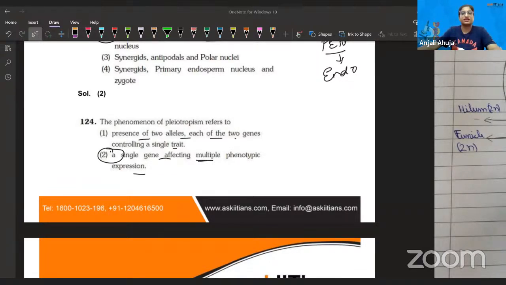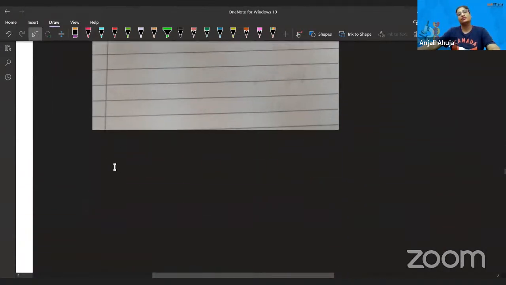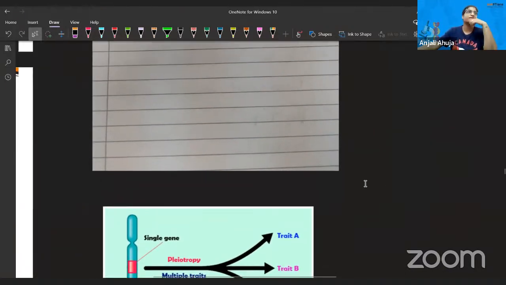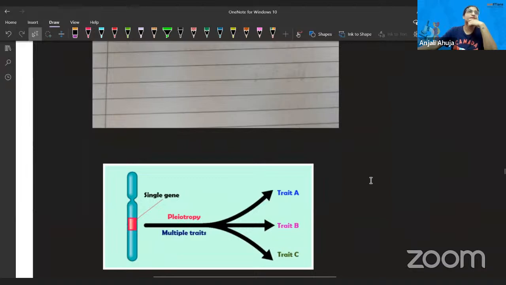So basically, I was telling that how one gene is affecting multiple effects. I gave you the example of the pea plant also, how one gene is controlling height in the pea plant, three characteristics: seed color, seed shape, similar thing. Then I gave you another example that a single gene is controlling multiple traits.